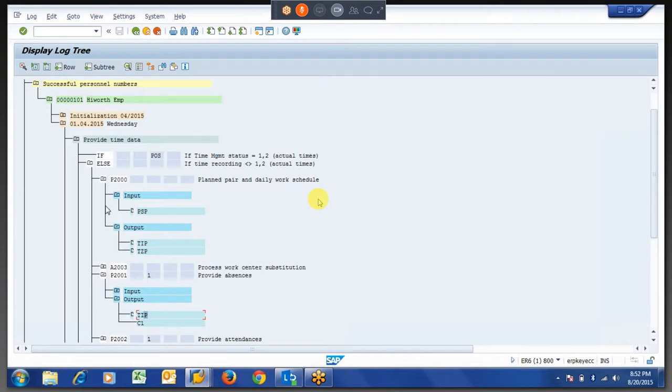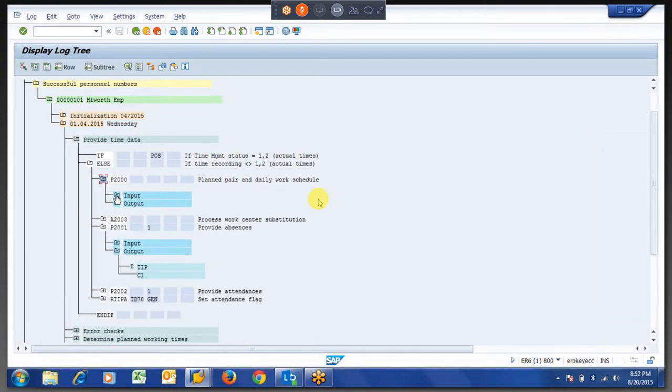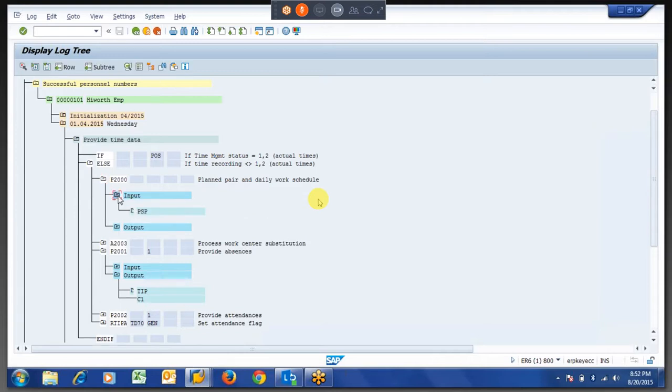So what was happening is, whenever there is negative time management, whatever the daily work schedule is there, the same hours this function will consider as working hours, like work hours. So it will treat as employee was present. So there is no requirement of attendance for the particular employees who belong to negative time management.